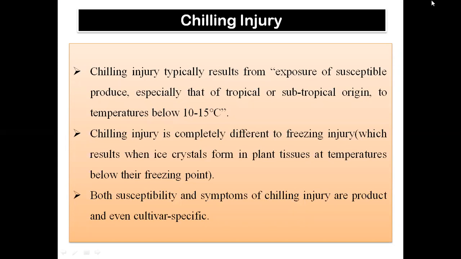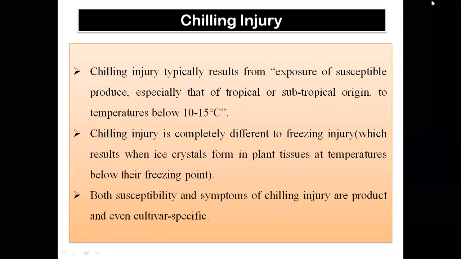It means those commodities which grow in tropical and subtropical regions cannot tolerate low temperatures. If stored below 10 to 15 degrees Celsius, whatever effect is produced is called a chilling injury. Now it is completely different from freezing injury, which results when ice crystals form in the plant tissue,